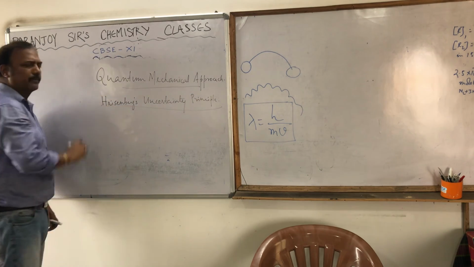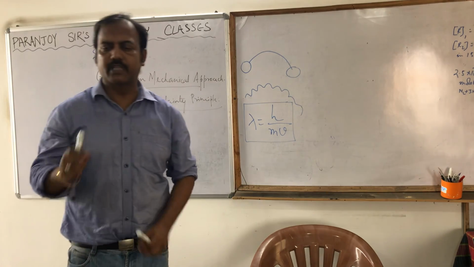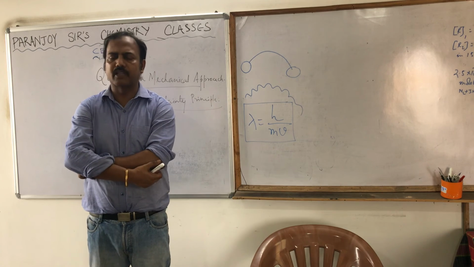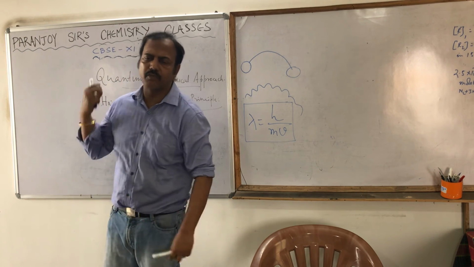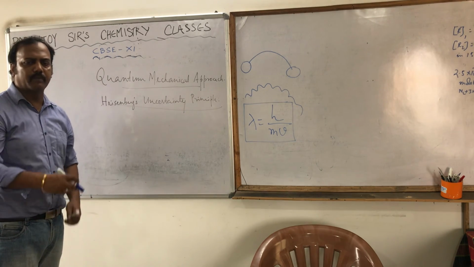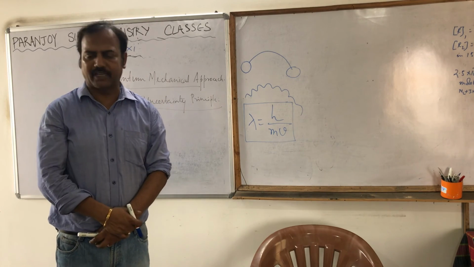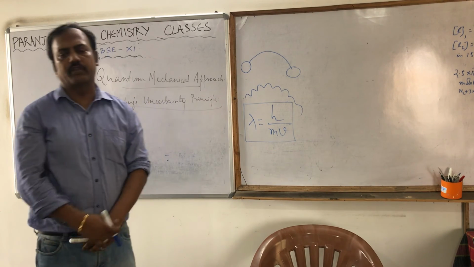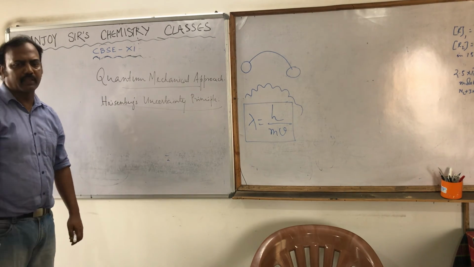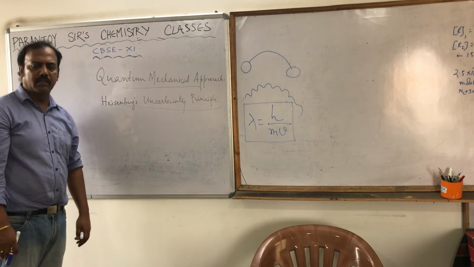Heisenberg's uncertainty principle was a completely thought experiment. There are two types of experiments: one is a laboratory experiment, which we perform; another is a thought experiment, which we think. Heisenberg's uncertainty principle was a thought experiment, but afterwards it has been found that it is very much applicable to explain the facts, the observations. So it is accepted. Not any thought experiment can be accepted; it has to explain the facts, then only it will be accepted.